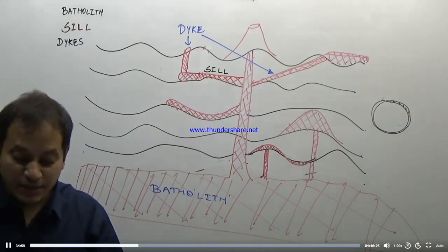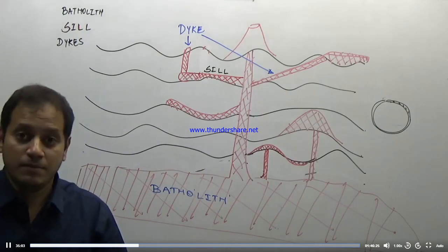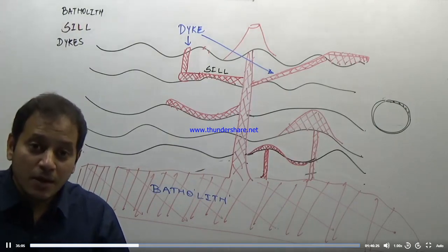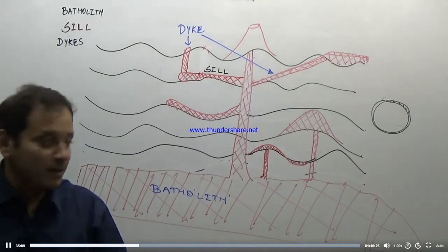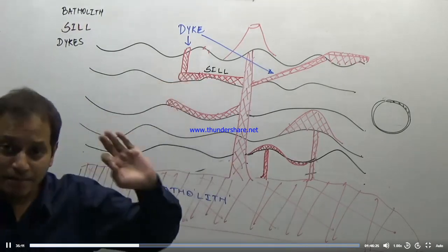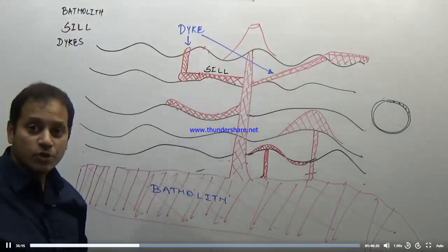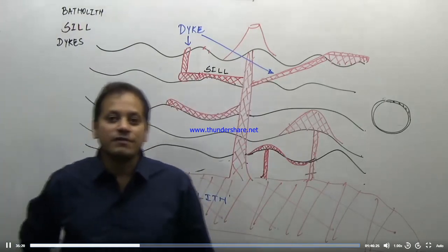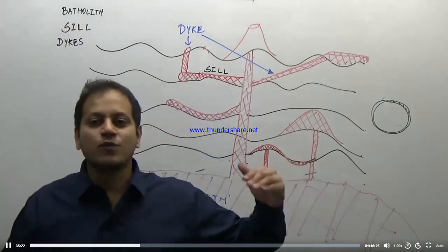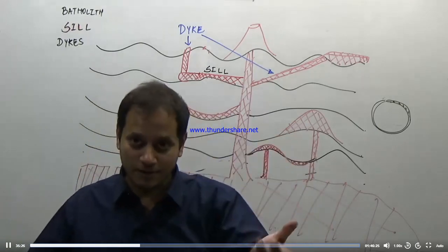So an igneous rock which is somewhat vertical, which is perpendicular to the bedding plane of a sedimentary rock, is known as a dike. The best example is this. A dike may not be exposed on the ground surface. Somewhere the dike may be exposed on the ground surface, and if a river is flowing over that dike, it will result in a waterfall.